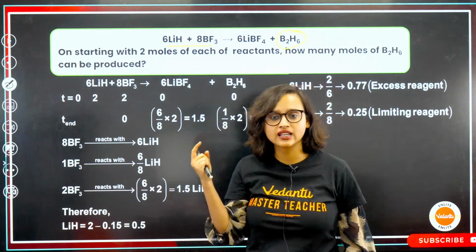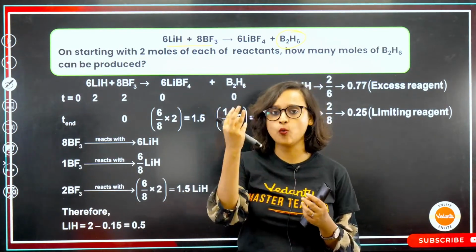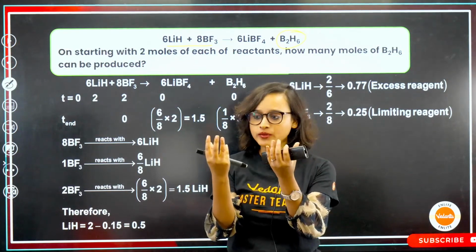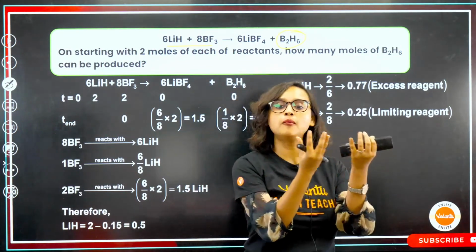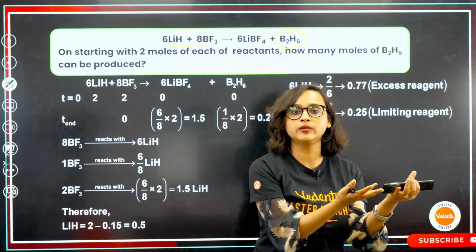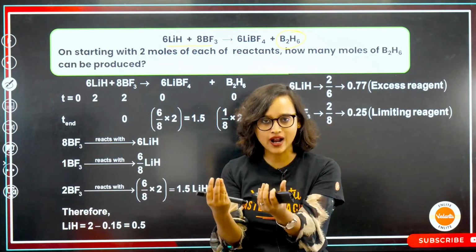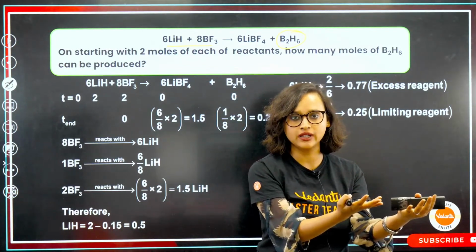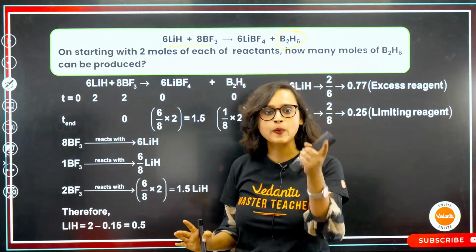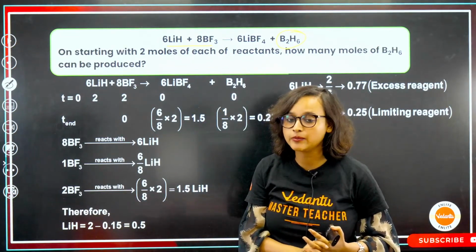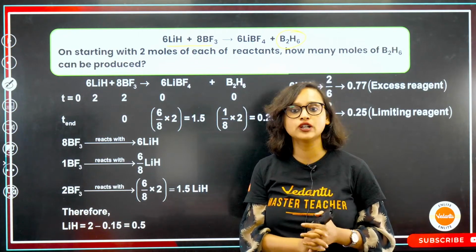Basically what they are asking is, let's just say that I have one apple and I have one orange. From these, what is the amount of fruit salad that I will be getting? Easier: one apple, one orange. What is the amount of fruit salad I'll be getting? This is the question. Now, for a limiting reagent, in our IIT JEE paper, we don't have so much time.